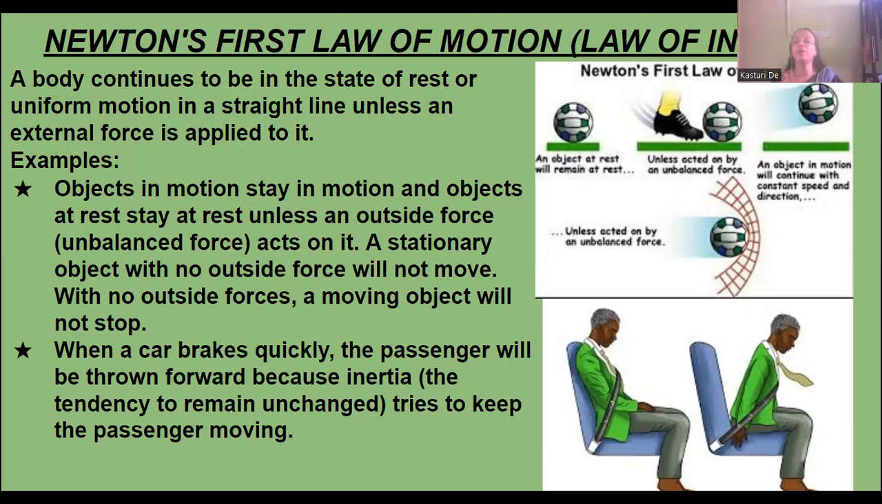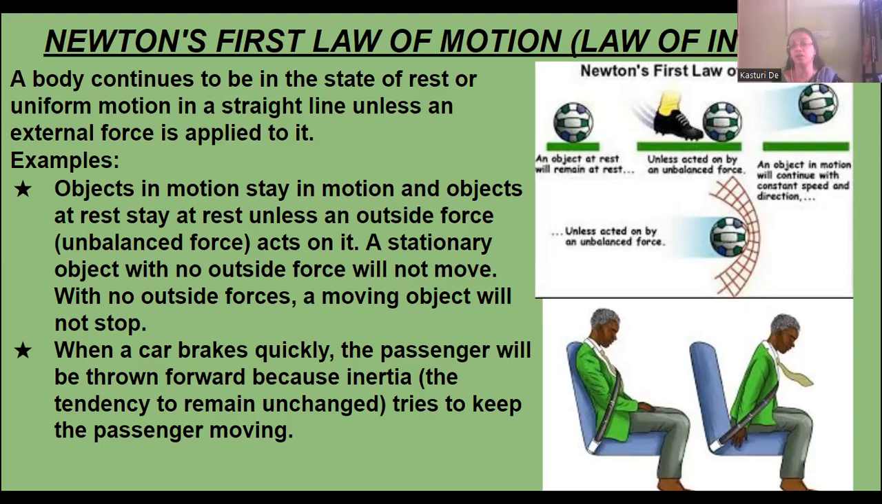So when a car brakes quickly, what happens? The passenger will be thrown forward. This is because of inertia, the tendency to remain unchanged, which tries to keep the passenger moving. So what happens when a moving car suddenly applies the brake? The passenger tends to fall in front, thrown forward.